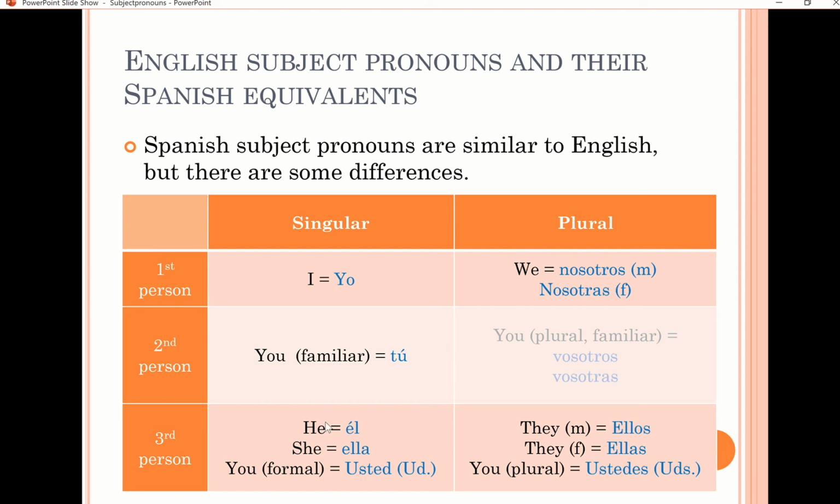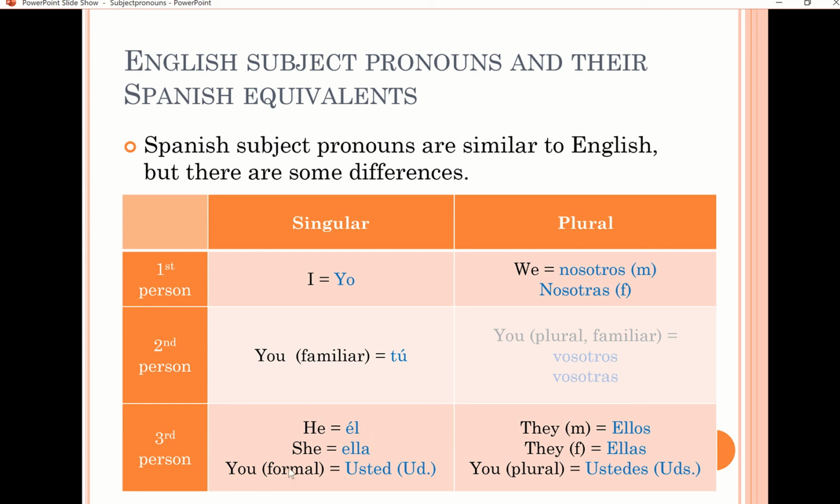The third person singular is he. He is él, okay? Please pay attention to this accent, él. If I'm talking about a guy, a boy, a man, etc., a male, you use él. She is ella. Remember the pronunciation, j, ella. So él, he, ella, she.